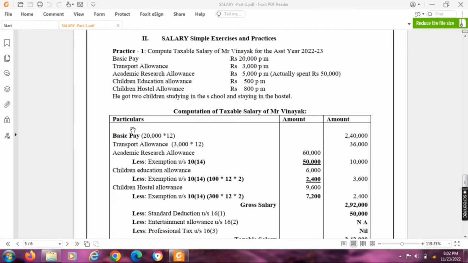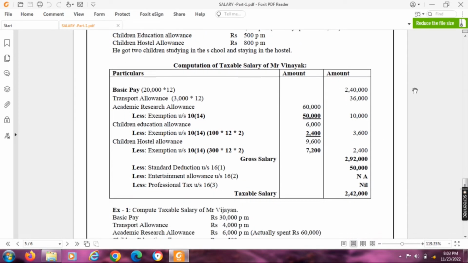How to compute the taxable salary of Mr. Vinayak? Let me see. Basic pay 20,000 into 12, 2,40,000. Transport allowance 3,000 into 12, fully taxable. Actually, we can claim exemption under section 10(14) for transport allowance only for the physically challenged and blind. But for the general cases, no exemption. Actual transport allowance is fully taxable. Next one is academic research allowance. He received 5,000 per month, 60,000. Out of 60,000, he spent rupees 50,000. The actual amount spent, we can claim exemption under section 10(14). So balance 10,000 is taxable.